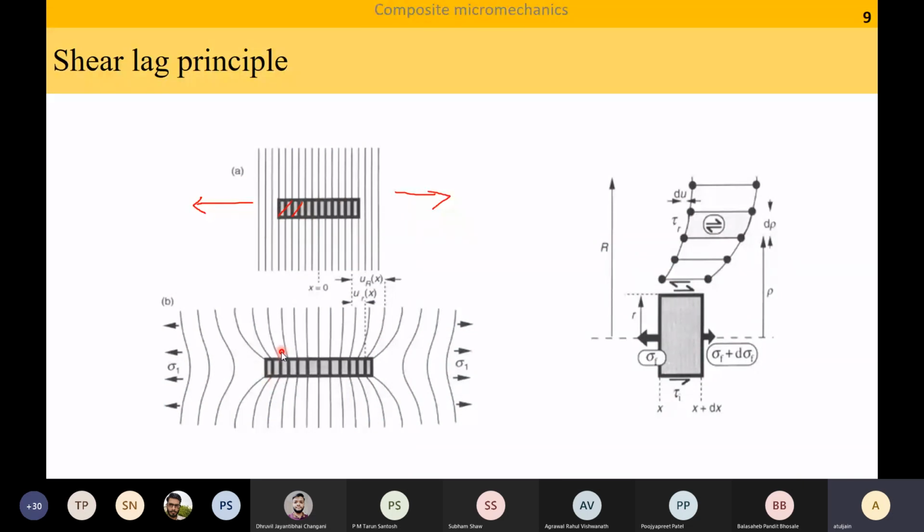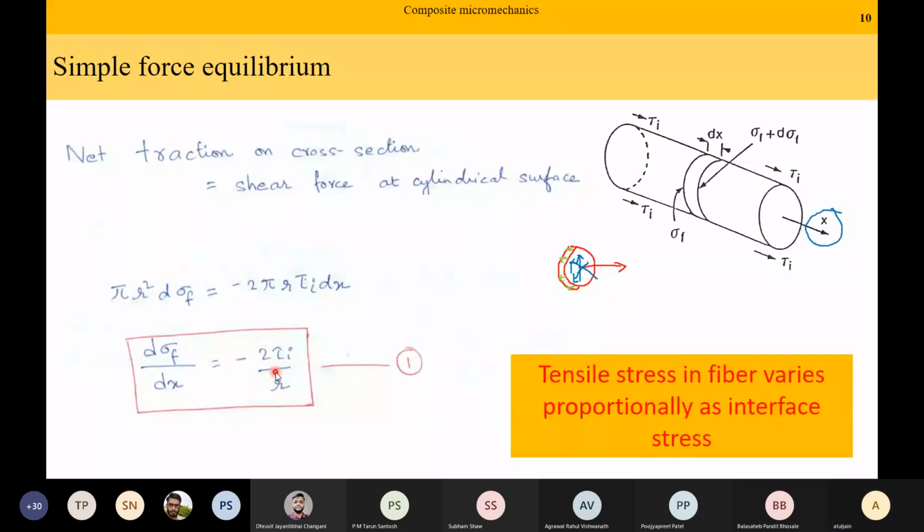The stress transfer is only happening through the curved surface area of my fiber. If my center is 0, at x equal to L, sigma F is 0, and at x equal to minus L, sigma F is also 0. So these are my two boundary conditions.